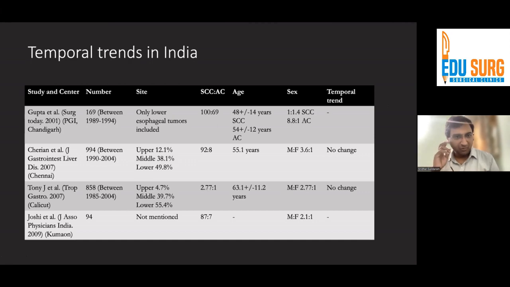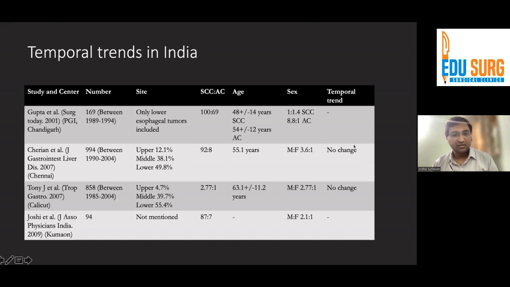So if you look at the temporal trends in India, this is a summary of the different studies of esophageal cancers that I have made. The first study on lower esophageal tumors, published from PGI in 2001, found adeno in around 69 out of 169 patients, around 40%. And again, if you look at data from Chennai, lower esophageal cancers were almost 50%. Overall, the rate of adeno was the same.